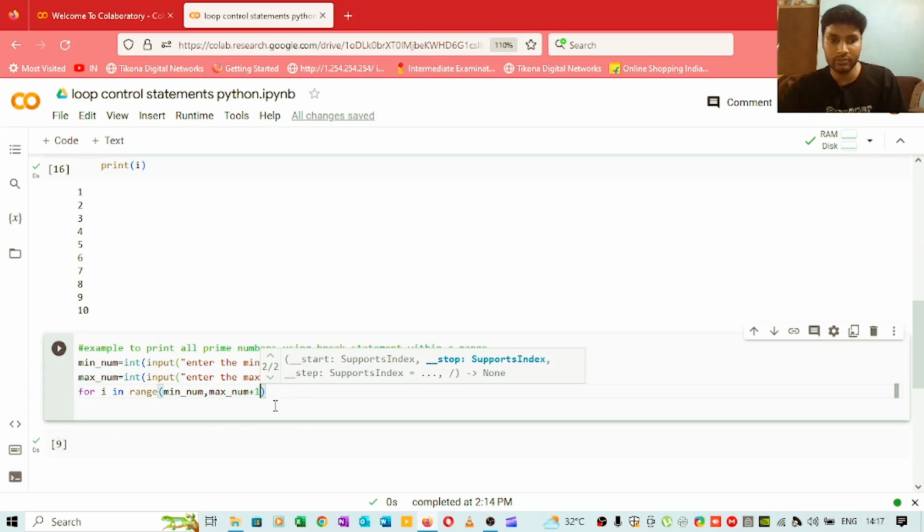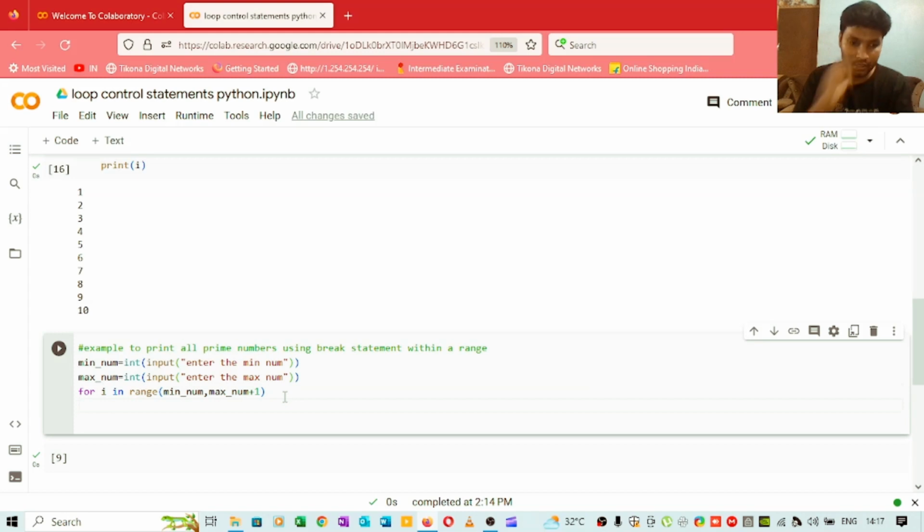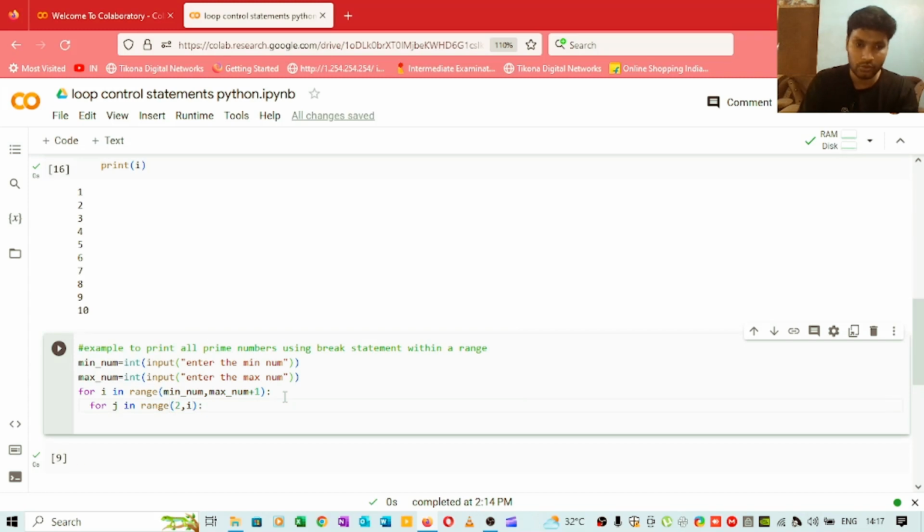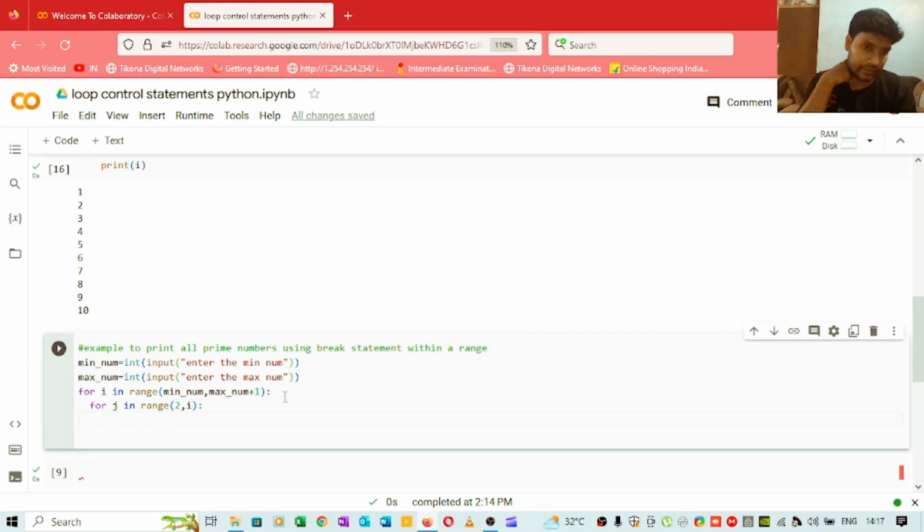So now we will take one more for loop, for j in range, and this range is going to be between 2 to i. I will first write the code and execute this program, and after that I will give you the explanation. So we are taking this range 2 to i, and what we are doing here is we are checking if i modulus j equal to 0.